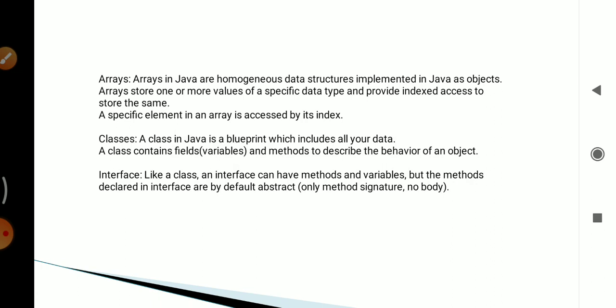Then interface. This approach supports the concept of multiple inheritance. Interface is basically a kind of class. That means it's like a class, and an interface can have methods and variables. But the methods declared in an interface are by default abstract. Abstract means only method signature, no body. That means an interface does not specify any code to implement these methods. This data type is denoted by the interface keyword.